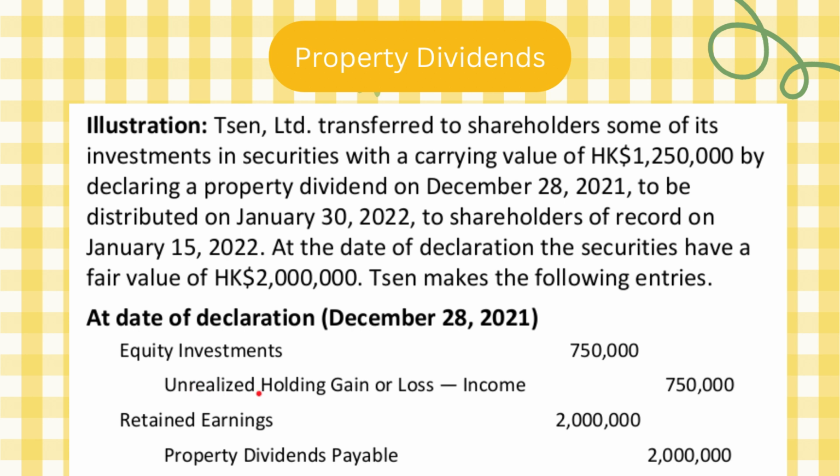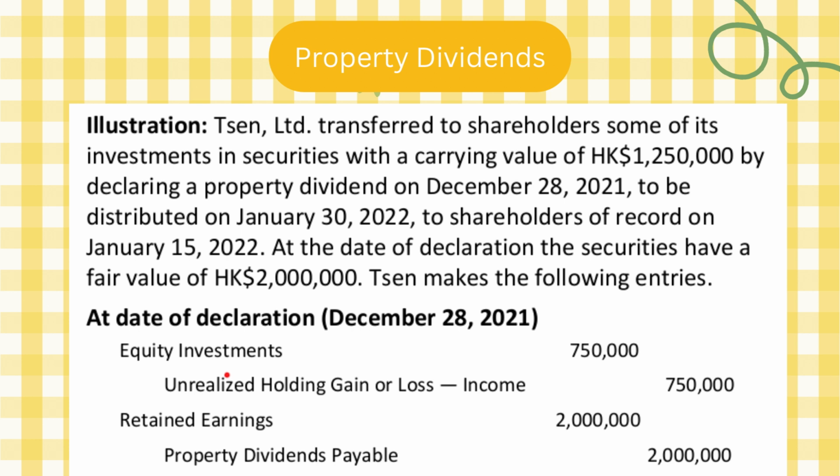So it's unrealized holding gain or loss. When it's a gain, you're going to credit it. If it's a loss, you're going to debit this account. But here, I want to increase the value of my asset to 2 million. So I want to increase it by 750, which is the difference between 1,250 and 2 million. Okay, it's 750. So equity investment to unrealized holding gain or loss.